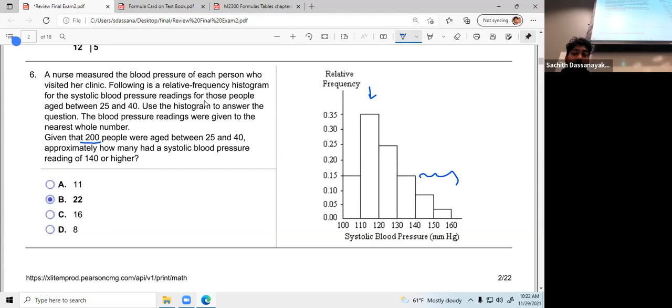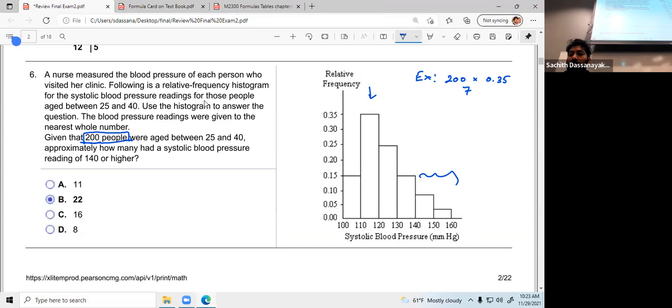Once you multiply 0.35 by 200, you will get how many people are in this bar. 200 is all the people in this particular question, multiplied by 0.35, which means 70.